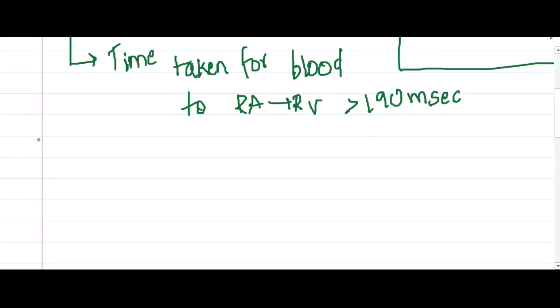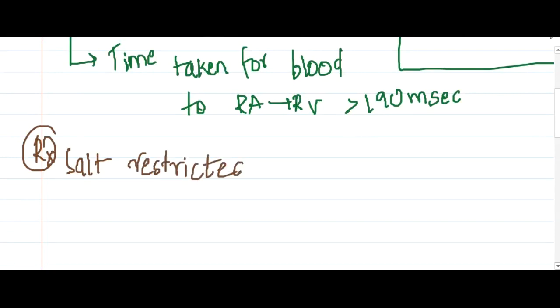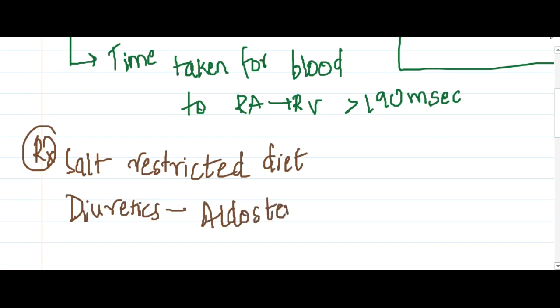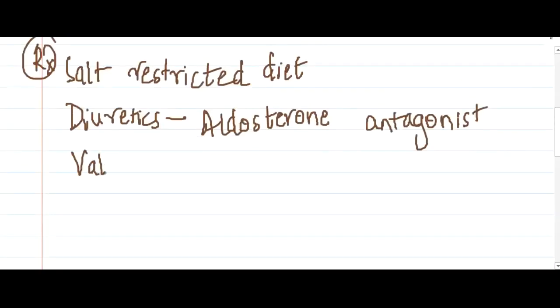Now if you treat it, you will have to advise a salt restricted diet. You will ask the person to take a salt restricted diet, give diuretics, and among the diuretics you can give aldosterone antagonists to the patient, and also you will ask the patient to undergo valve repair, which is the main treatment.